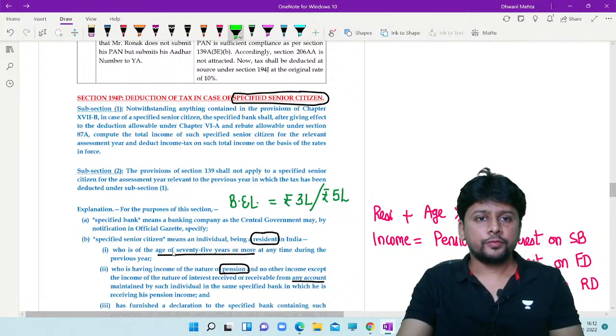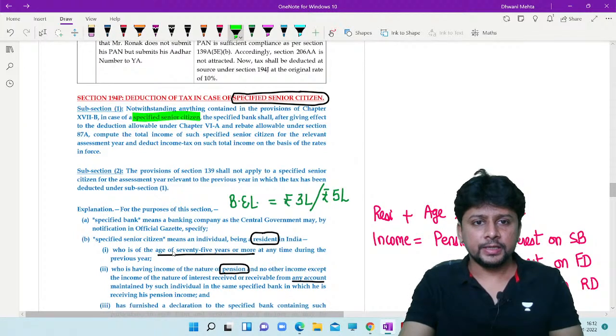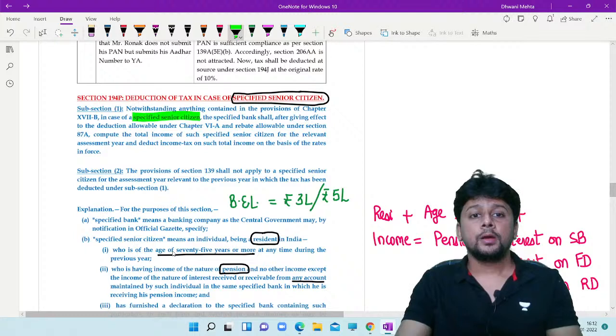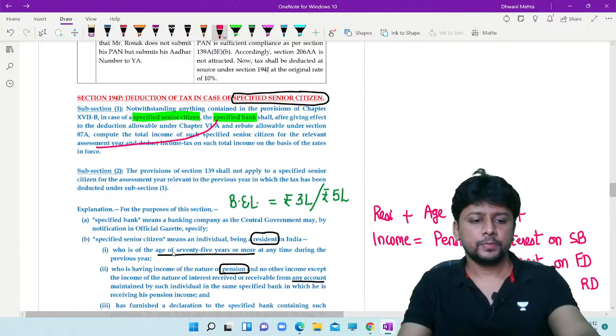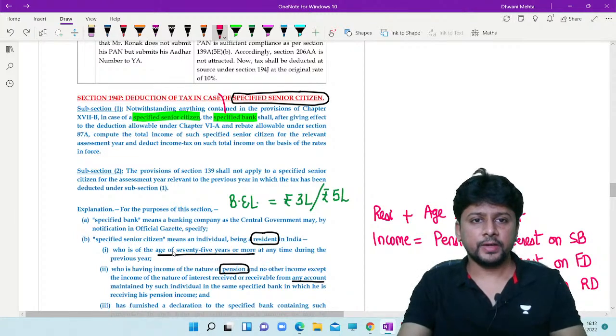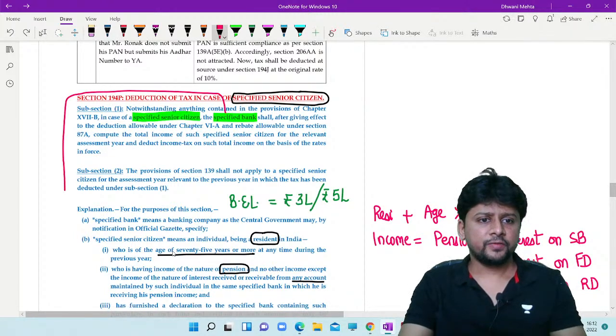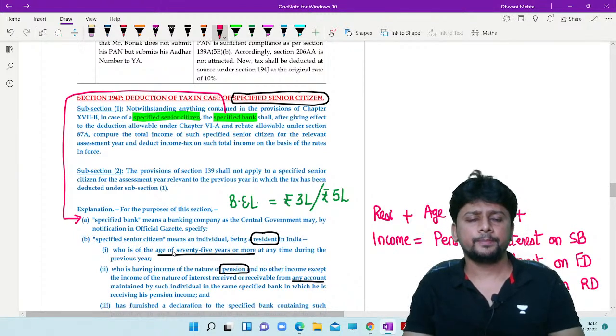In case of a specified senior citizen, we just saw the meaning, the specified bank. Okay, so now there is a new term, specified bank. Who is a specified bank? Specified bank means a banking company as the central government will notify.